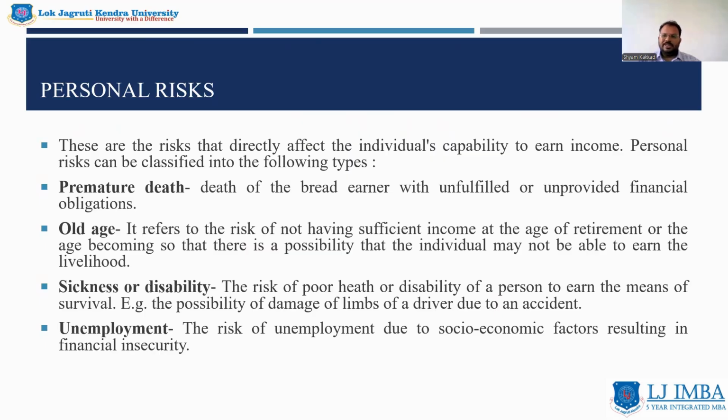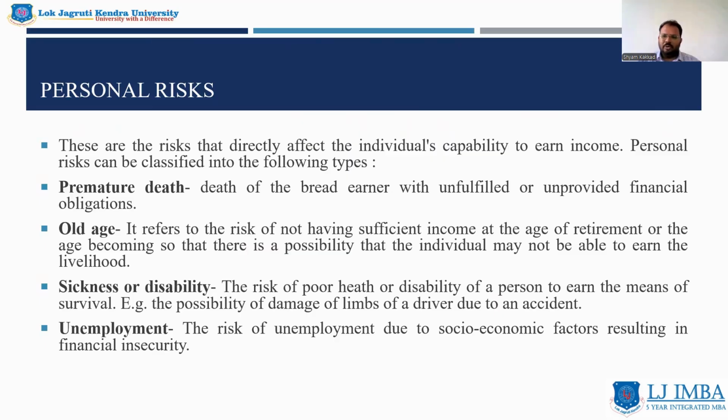If someone faces sickness or disability, whether it is permanent or temporary, this also results into hampering of an individual's capability to earn. A person might face an accident where his limbs are cut off, his physical body is damaged, or there can also be an instance where unemployment has been there in the economy.